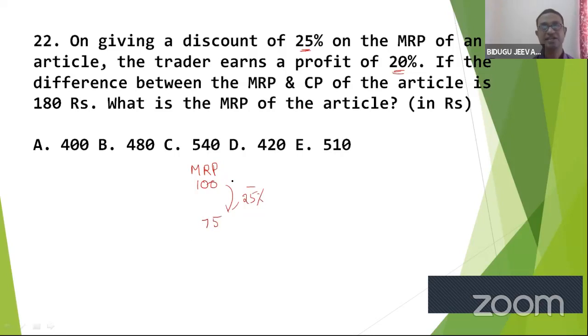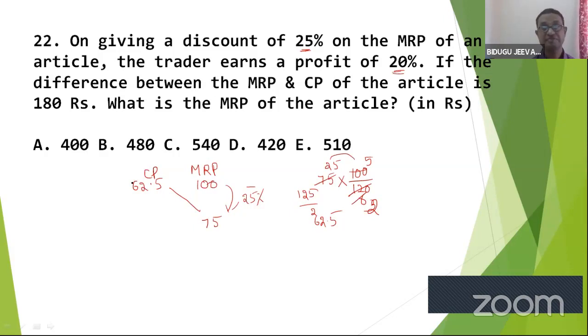The trader earns a profit of 20%, so 75 into 100 by 120. Now I need to get CP. That is 125 by 2, which is absolutely 62.5. Everything is given. Discount is given. Profit is given. Now we got the clear picture.